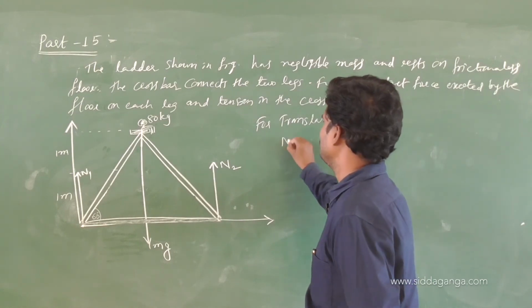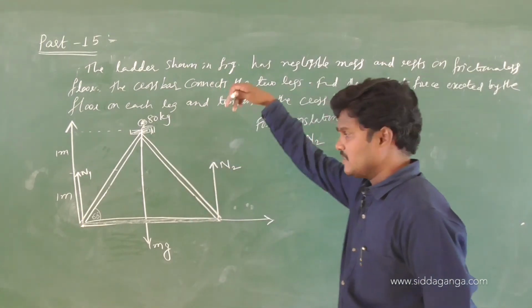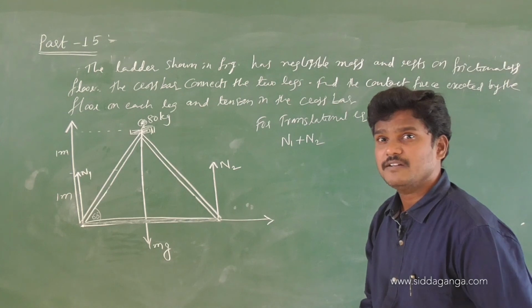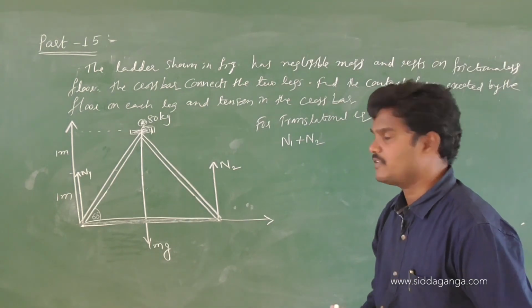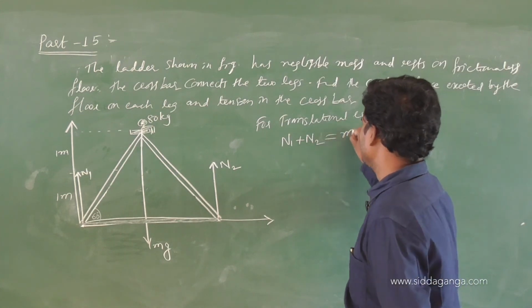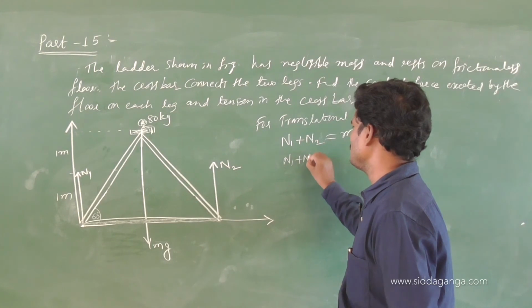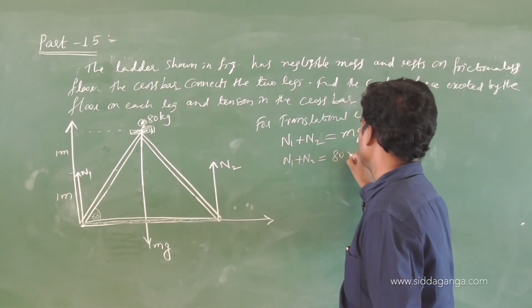Net force, upward force N1 and N2, are balanced by the weight of the man, and if ladder weight is given, plus ladder weight. But ladder weight is not given because ladder mass is not given, so no need to write. This is mg. N1 plus N2 is equivalent to mg, 80 into 10.